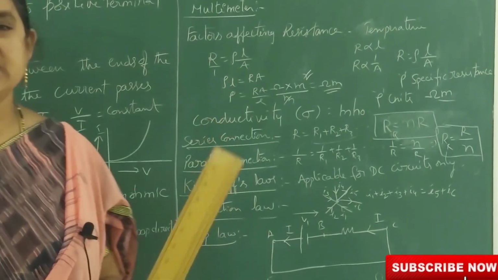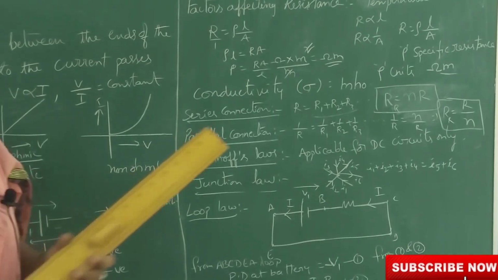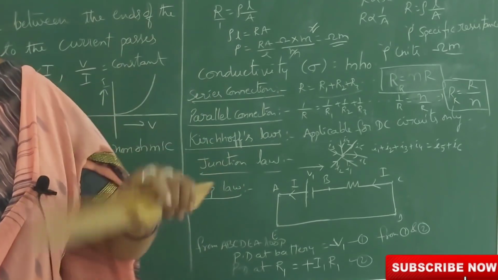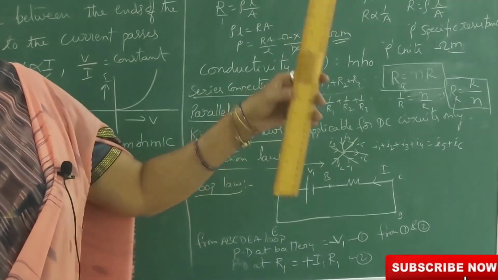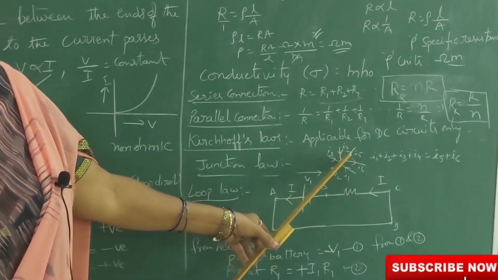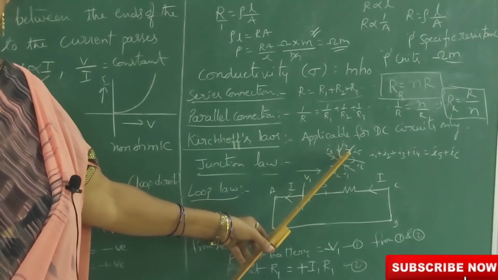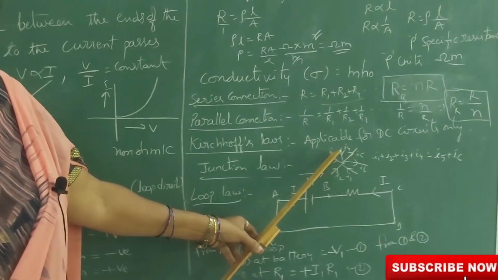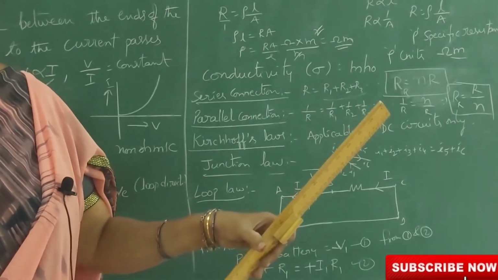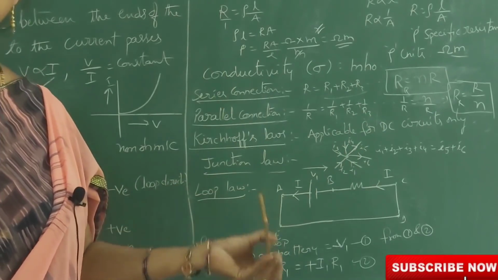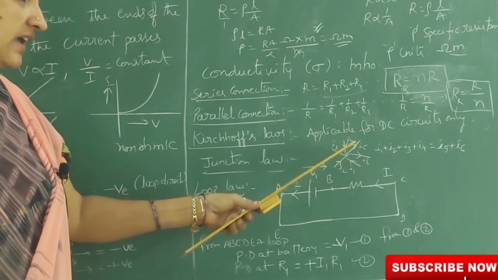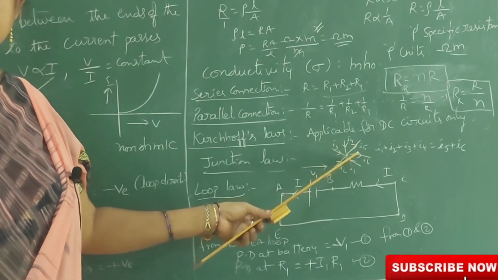In junction law, the number of currents reaching a junction is equal to the number of currents passing away from it. At a junction, the algebraic sum of the currents becomes 0. That is, in a junction, the algebraic sum of current is 0. It means how much current reaches the junction, the same amount of current passes through the junction.